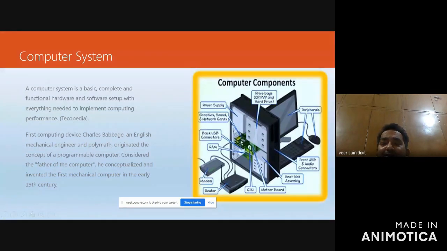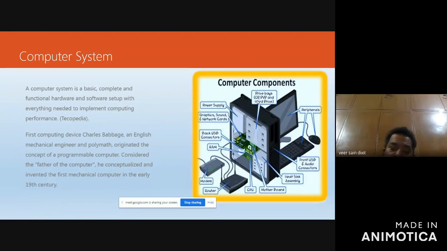Then these are the USB connectors. Then this is the random access memory on the motherboard. There are various slots. Random access memory is a primary memory, which is not the permanent memory.